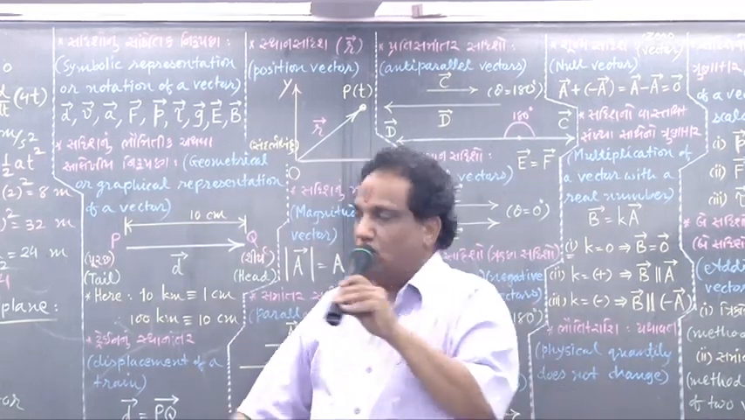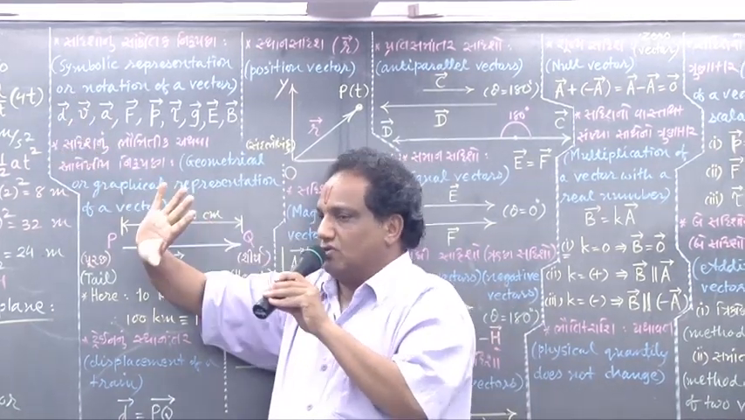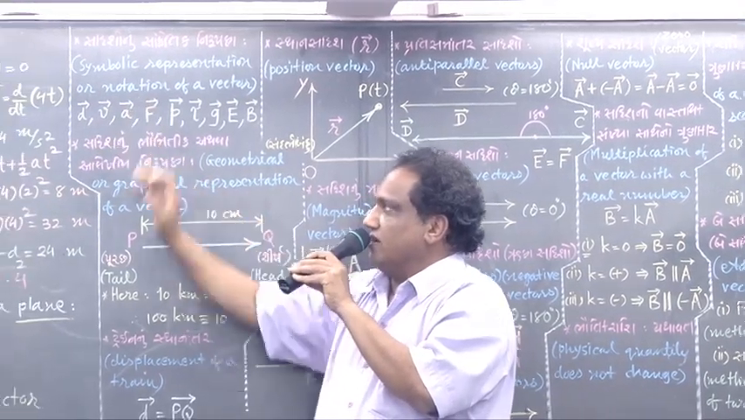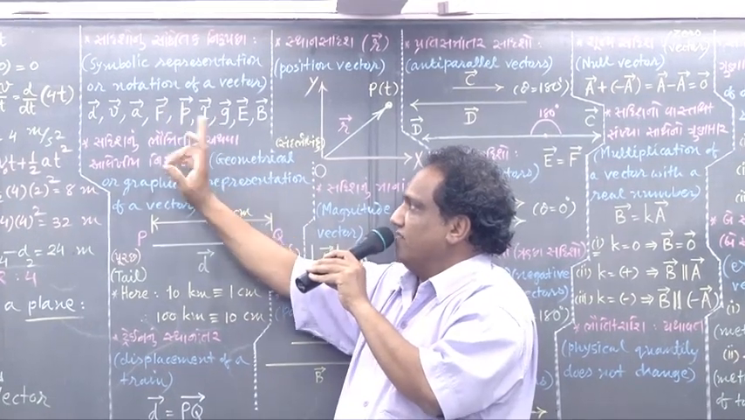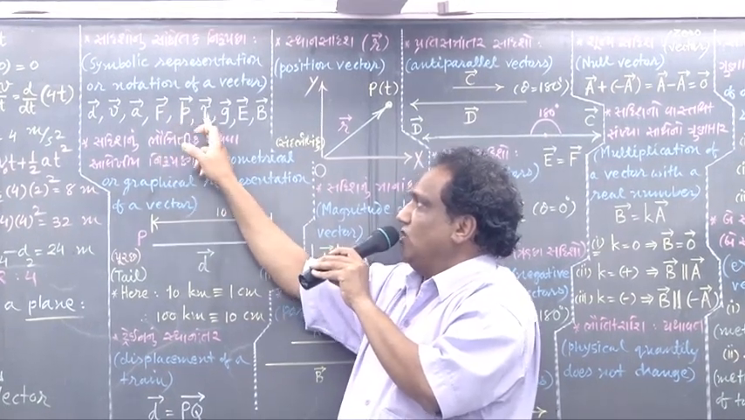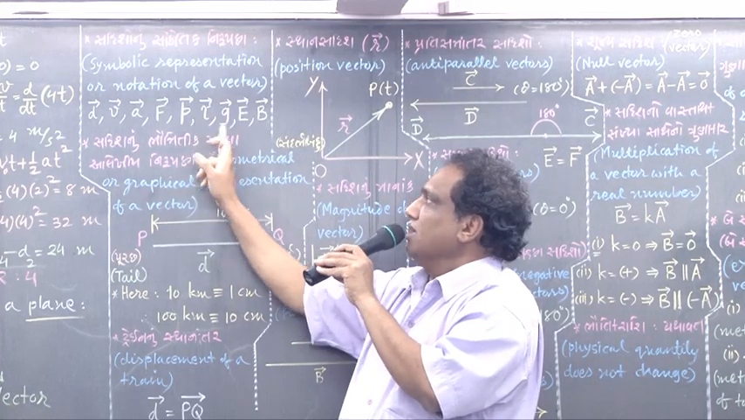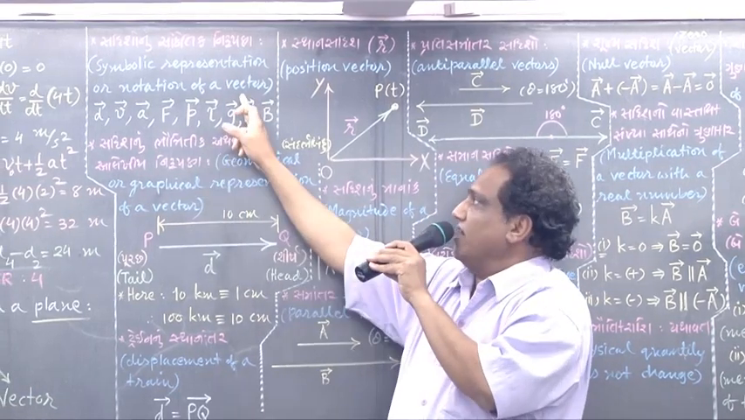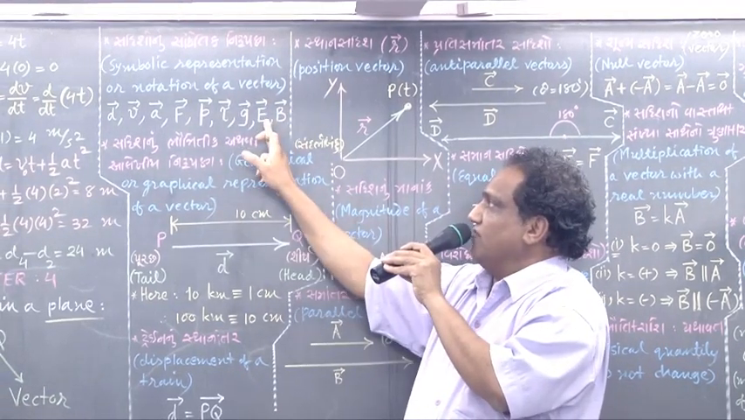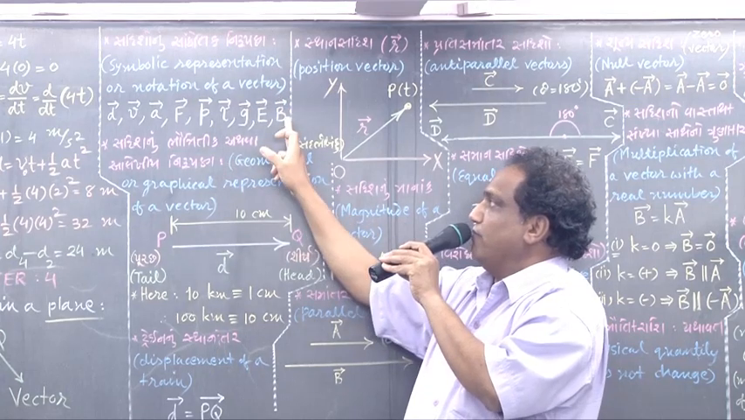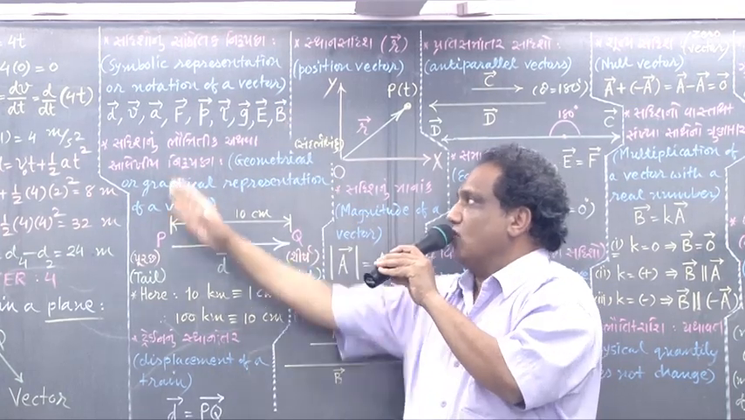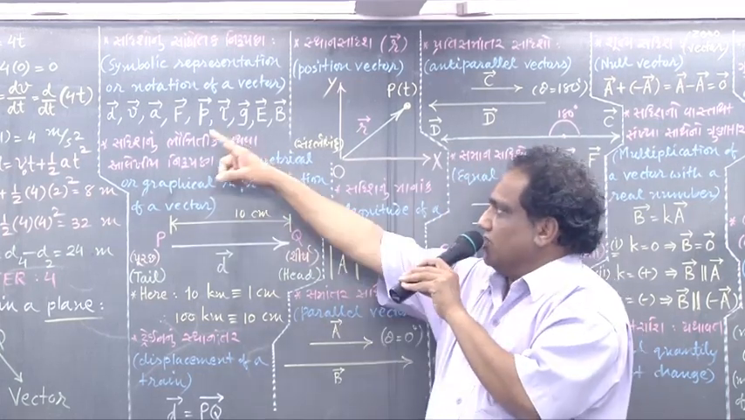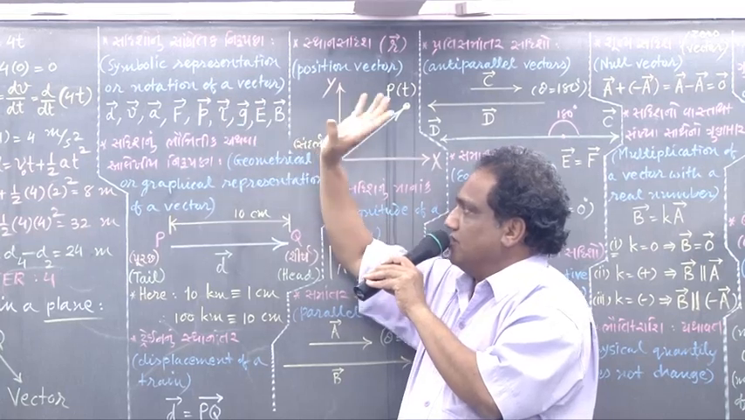How to pronounce this symbol? Vector D. That's all. Velocity vector, vector V. Acceleration vector, vector A. Force vector, vector F. Momentum vector, vector P. Torque vector, vector tau. Intensity of gravitational field, it is also gravitational acceleration, vector small g. Intensity of electric field, vector E. Intensity of magnetic field, vector B, etc. These are all vector quantities. So this is the notation or symbolic representation.